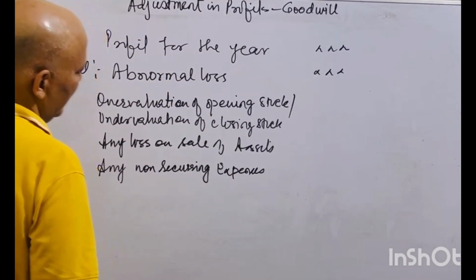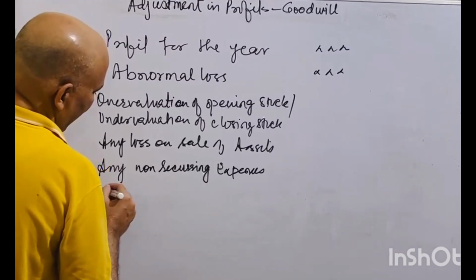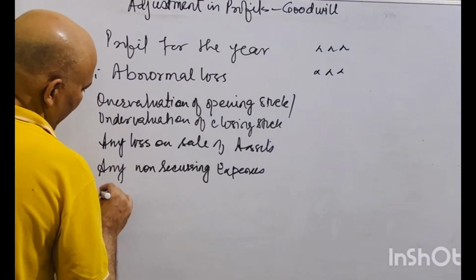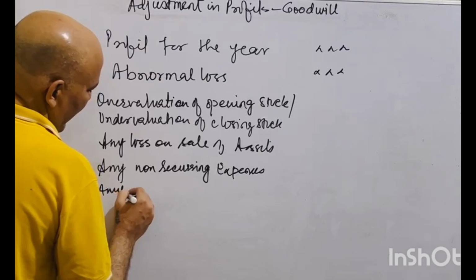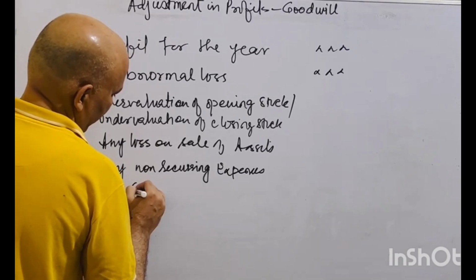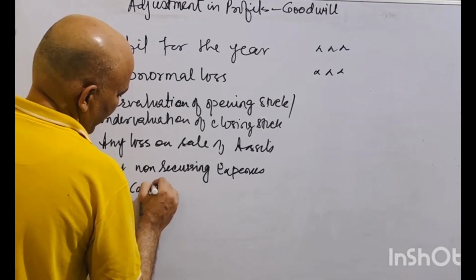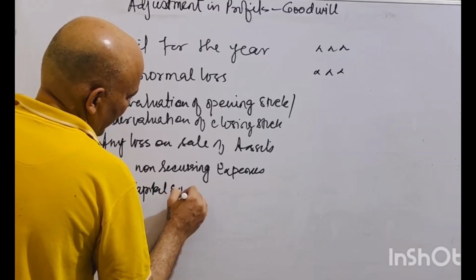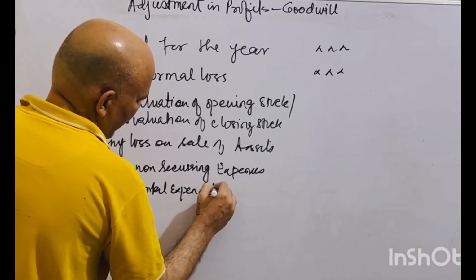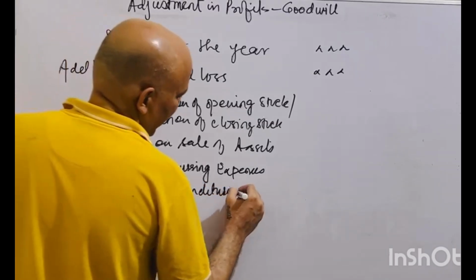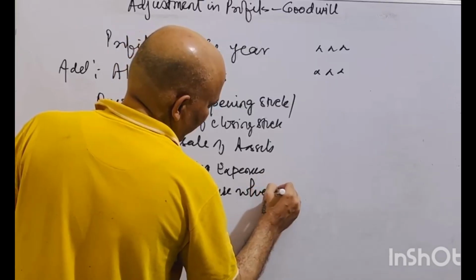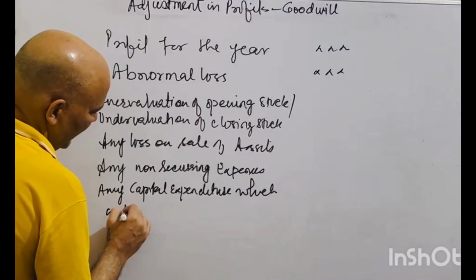And the last one is any capital expenditure which is taken as revenue.